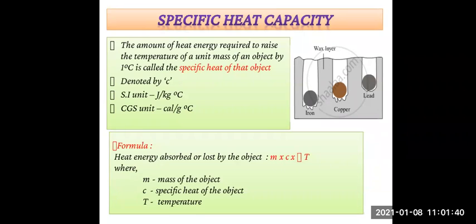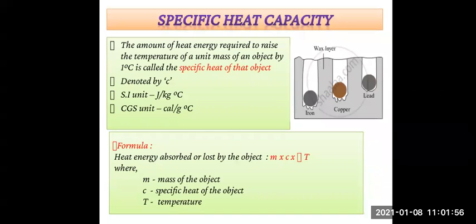After looking at both definitions, you should understand the difference. In heat energy absorbed, the temperature is raised or increased. In the second definition, where heat energy is lost, the temperature is decreased.